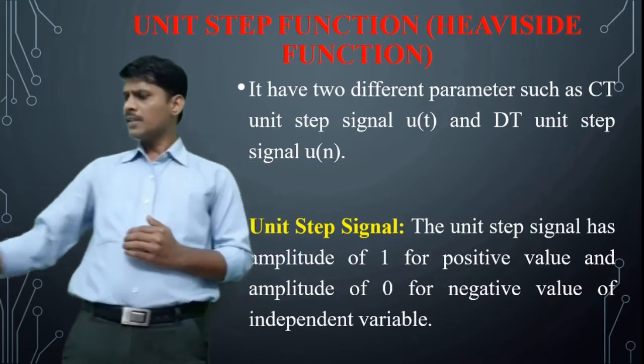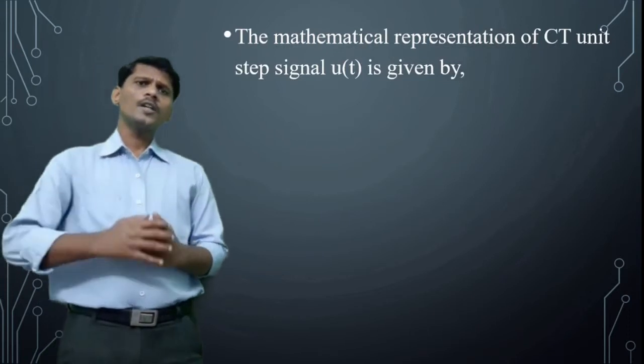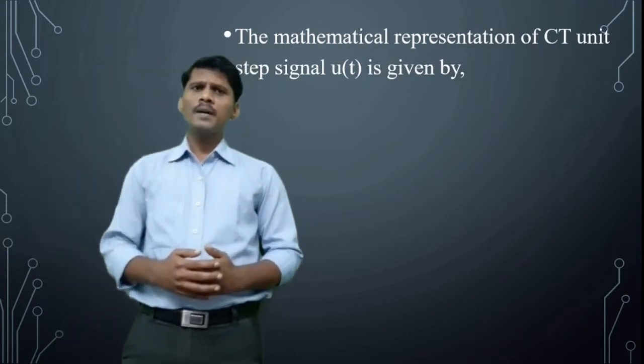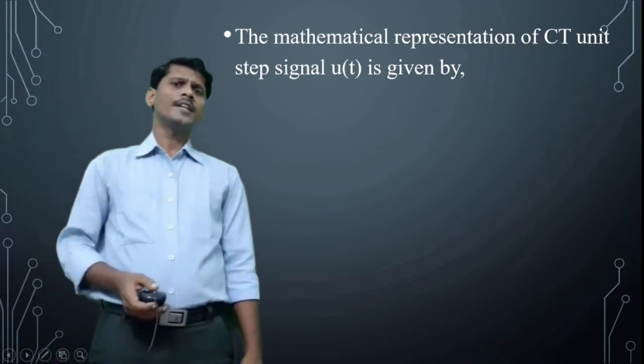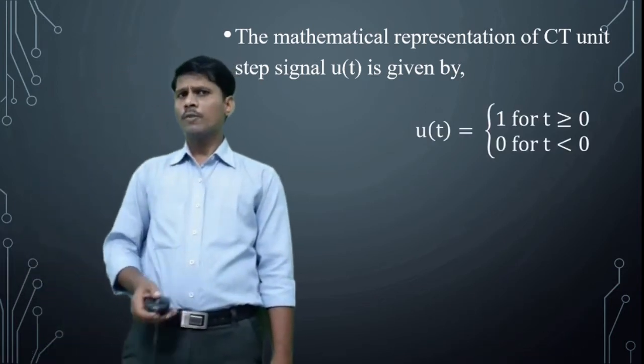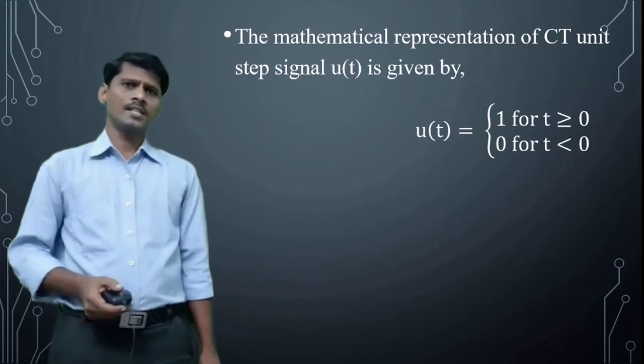Graphically, the unit step signal is represented as follows, and mathematically the continuous time unit step signal is defined as u of t is equal to 1 for t greater than or equal to 0, and u of t is equal to 0 for t less than 0.